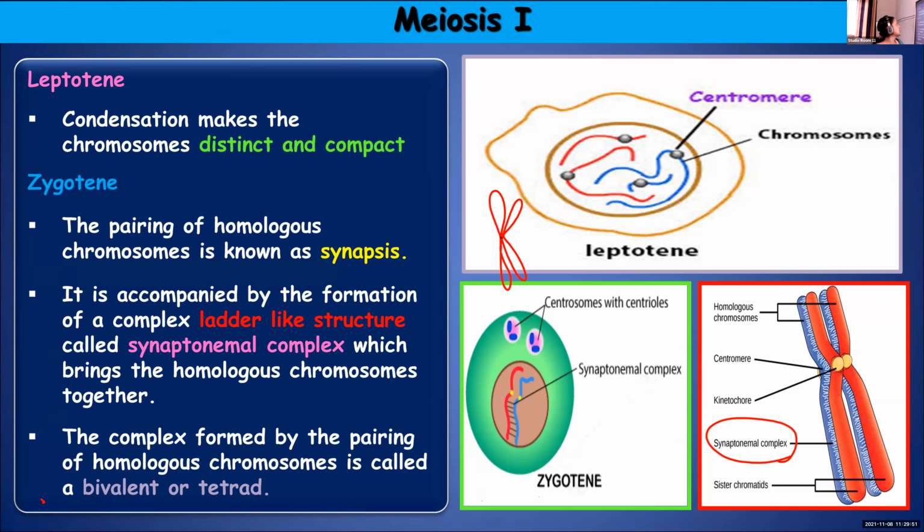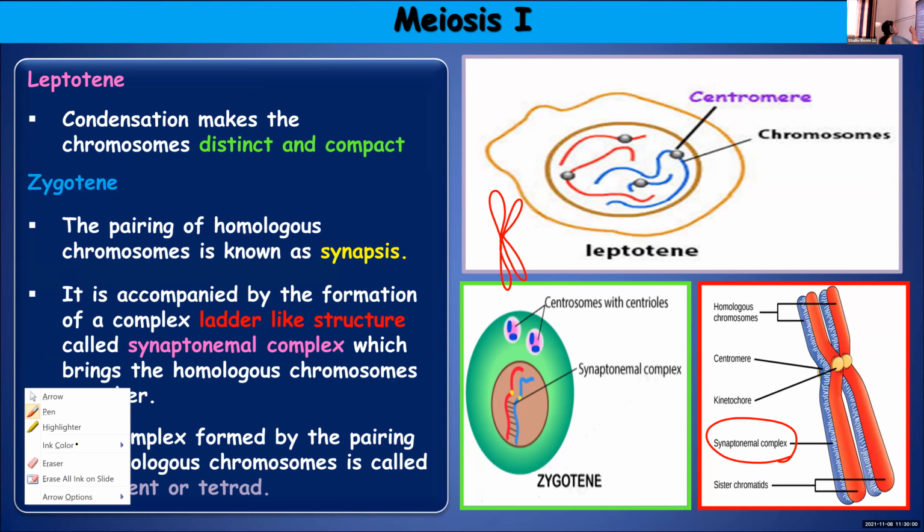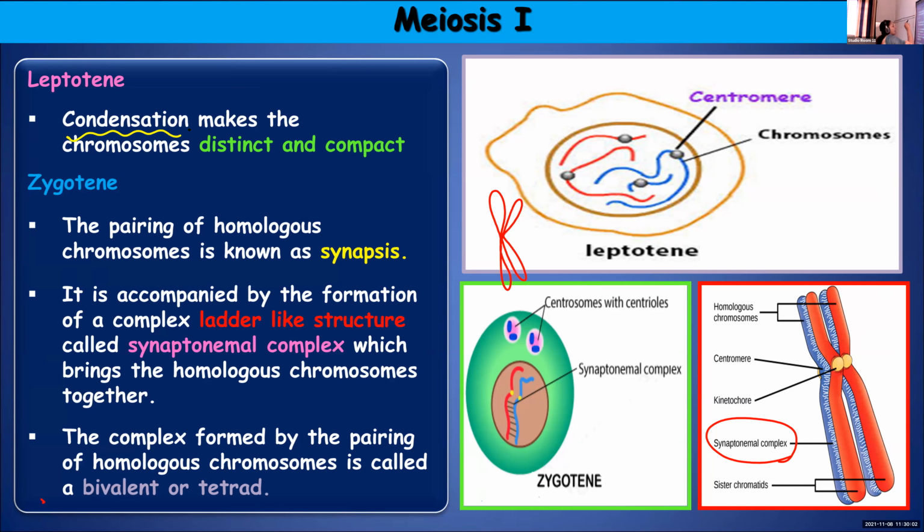In the first phase, that is leptotene, condensation of the chromatin material will take place, and as a result, distinct and compact chromosomes will be formed.